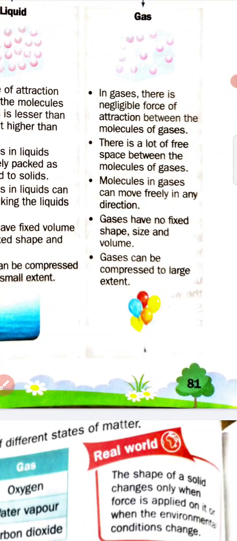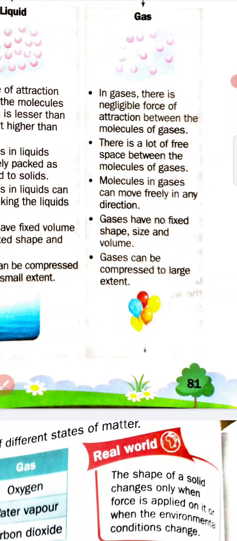Students, the molecules of a gas are present far away from each other. There is a negligible force of attraction between the molecules of the gas. They have a lot of free space between the molecules. They move freely in all directions. They do not have a fixed size, shape or even volume. They have a negligible force of attraction. They can be compressed to a large extent. Why? Because the molecules of the gas are present far away.